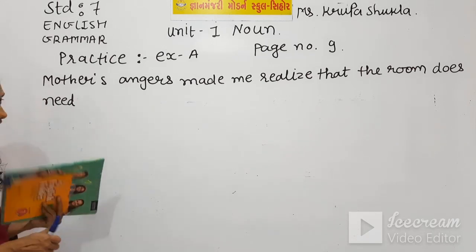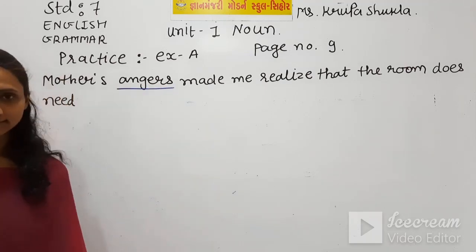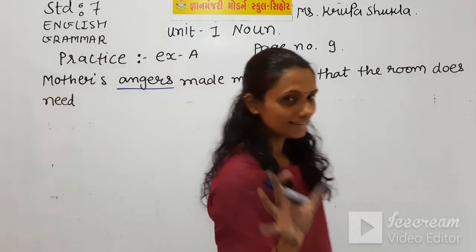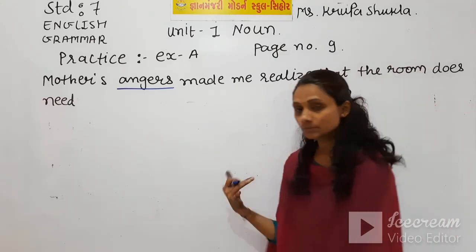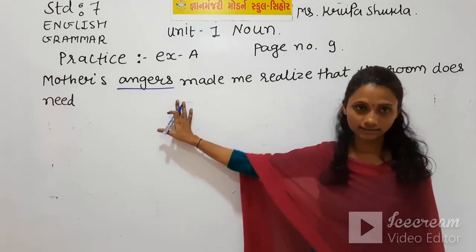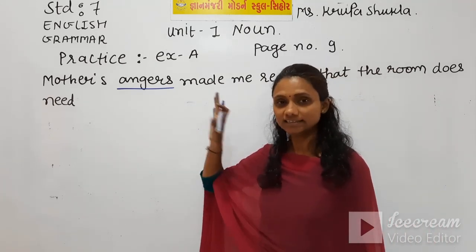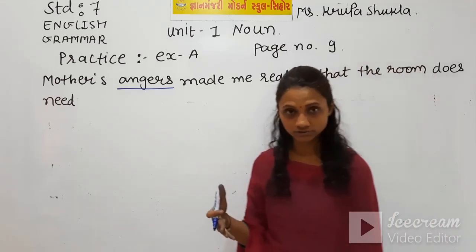Now look at this word. It is an eye-catching mistake here. Angers. As you all know, anger is an abstract noun. We can't touch this. It is not a living thing. It is an abstract noun which we cannot see, which we cannot touch.